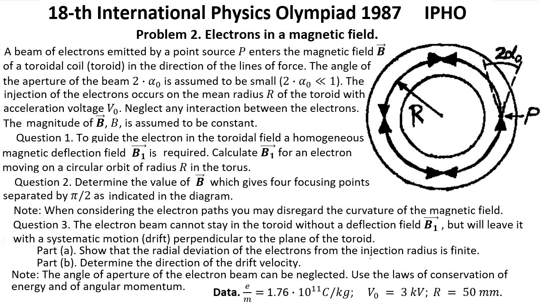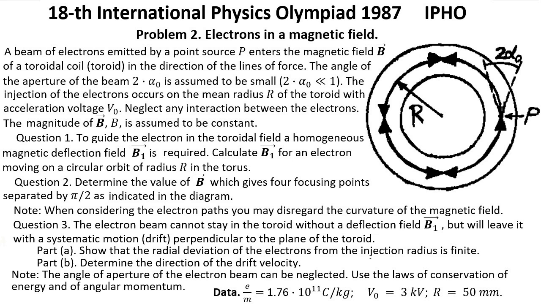Neglect any interaction between the electrons. The magnitude of vector B is assumed to be constant. Question 1. To guide the electron in the toroidal field, a homogeneous magnetic deflection field vector B1 is required. Calculate B1 for an electron moving on a circular orbit of radius r in the torus.